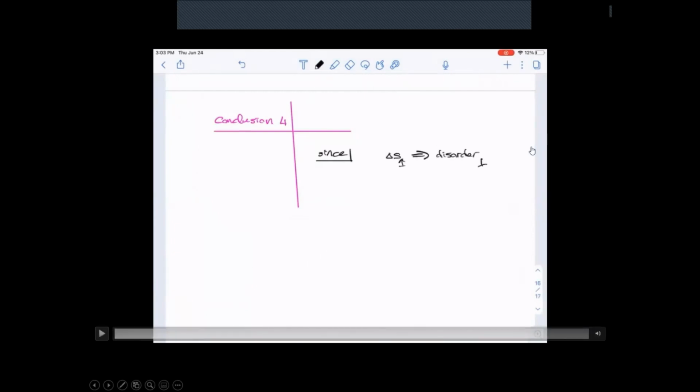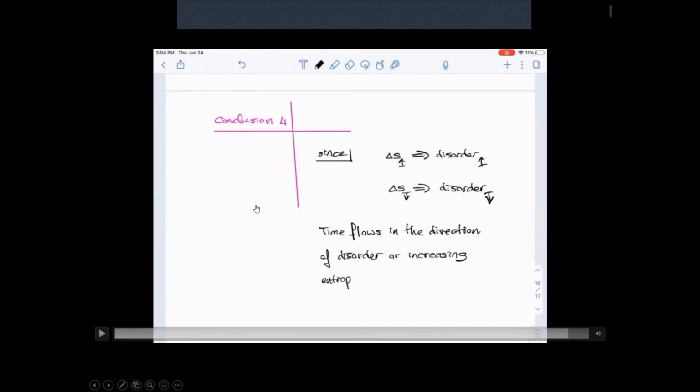So conclusion number 4 is that the entropy goes up, which means that the disorder of the universe is going to go up. If the entropy is going down, that means the disorder is going to go down. And we know that every time there's heat flow, the entropy of the universe goes up. Also, we know that time flows, from our experience of time, in the forward direction from past towards the future. So we say that the arrow of time, at least our experience of time, points in the direction of the increased entropy of the universe.